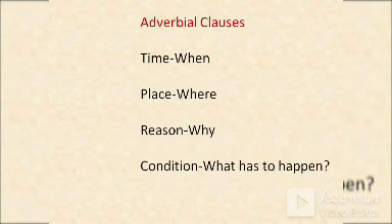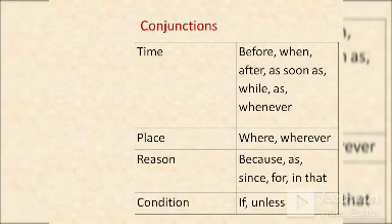So the clue words are time, place, reason, condition. In order to identify adverbial clauses, we use certain conjunctions.